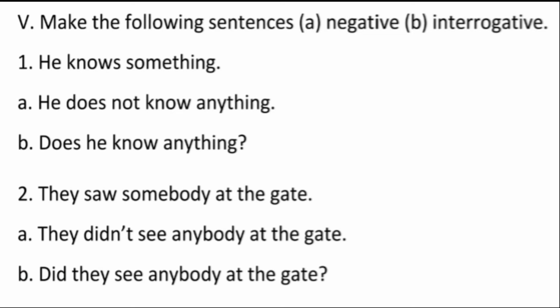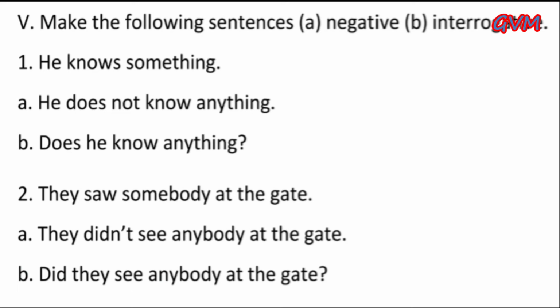Question number 5 of this exercise: make the following sentences A negative, B interrogative. In this exercise, we use do, does and did. We use do in interrogatives with I, we, you and they, and does with he, she, it and a person's name also. First one is, he knows something.